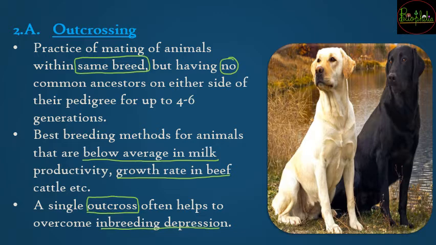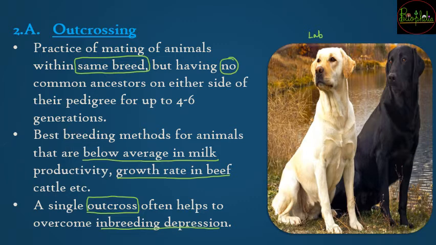So as over here you can see 2 dogs. Generally outcrossing can be easily understood, and people who have dogs will be able to understand it much more easily. So here are 2 Labradors, as you know, one is white in color, one is black in color. Both are the same breed, that is, Labrador Retriever is the breed.